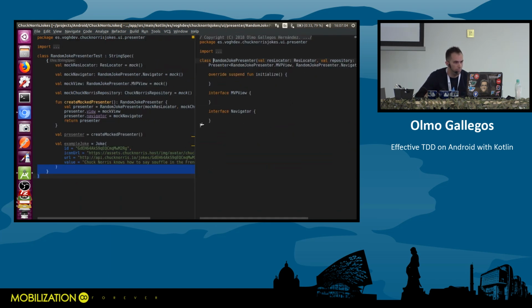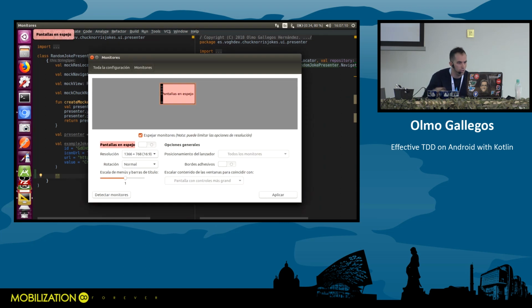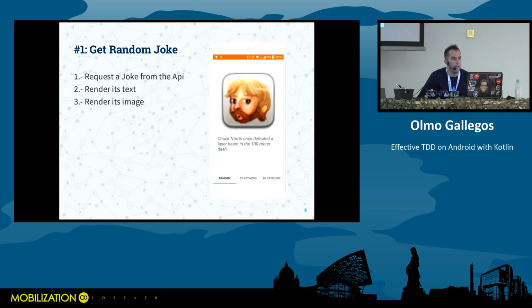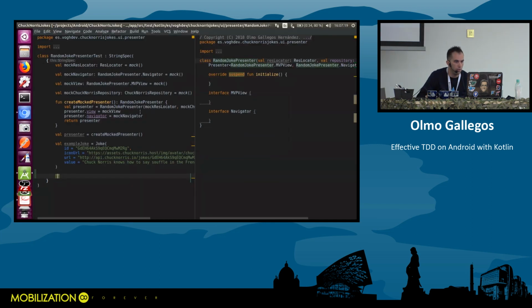All right, beautiful. So as we said before, the first test we are going to implement is, sorry for that, I'm going to remove this, that my screen, my fragment, when it is loaded, should request a random joke to the API. So let's go. This screen should request a random joke to the API on start. Something like this.